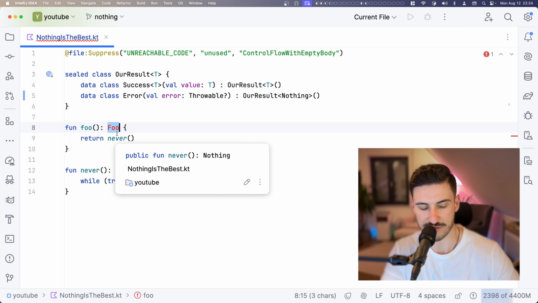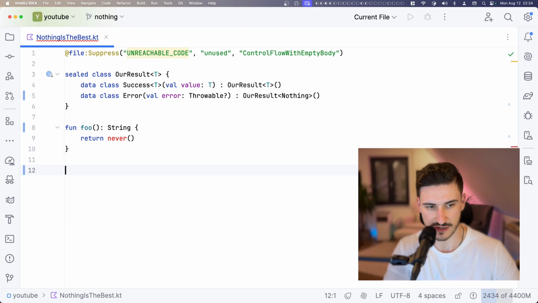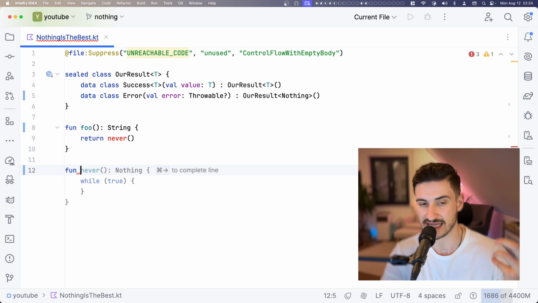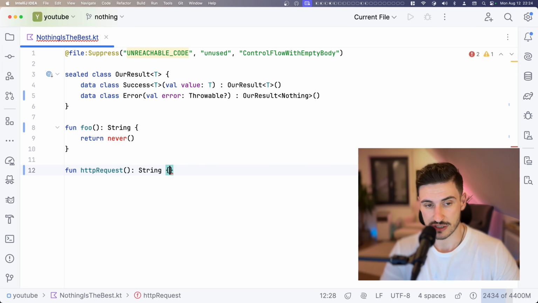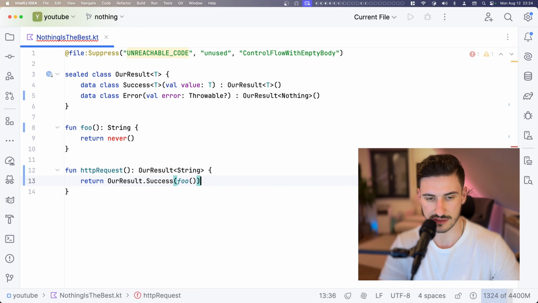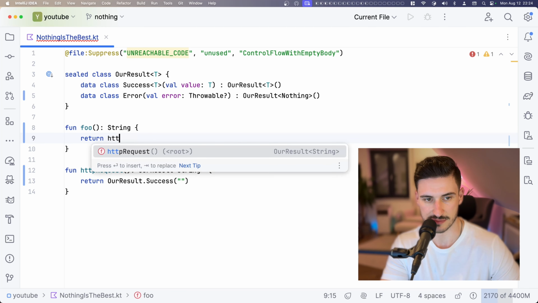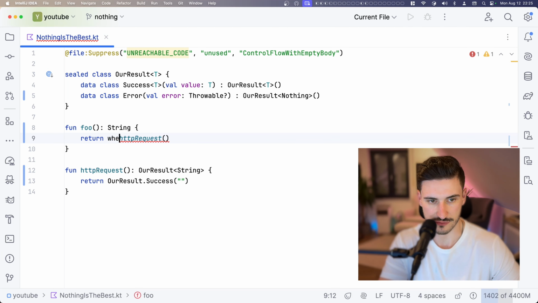Let's say we want to have a function foo here, which returns us a String. And we remove this function never, and we replace it by something that is like an HTTP request, which returns us either String on success cases or some Throwable or some reason why something did not work. So it's an OurResult<String>. And we can return, for example, OurResult Success here. And of course, we can return this HTTP request and unwrap the value.